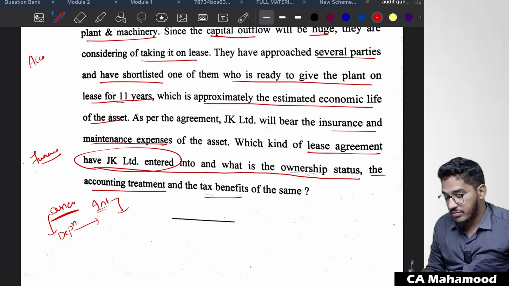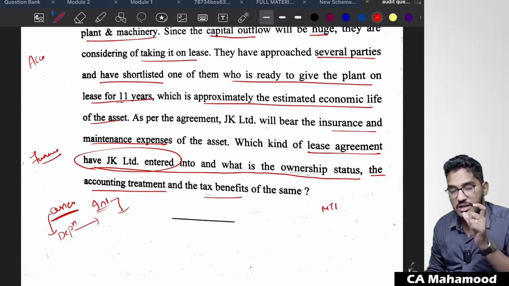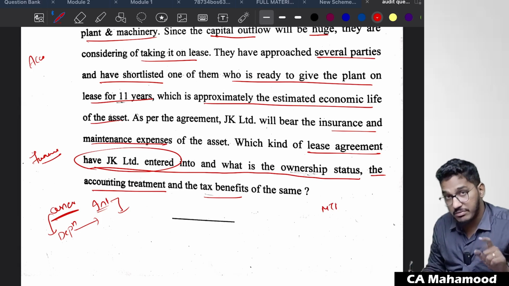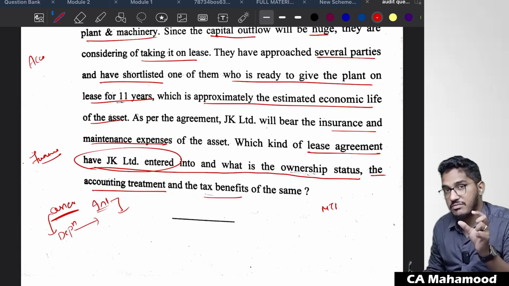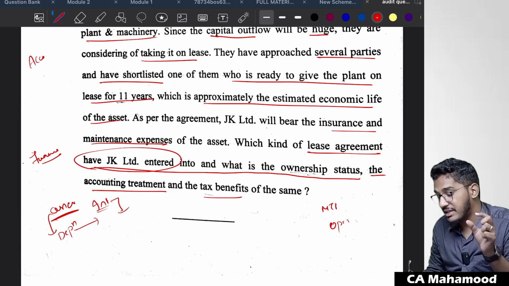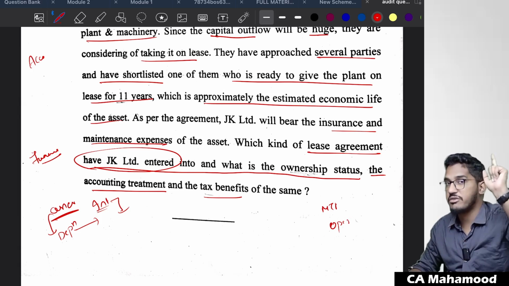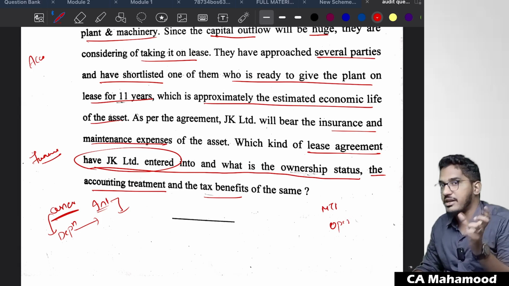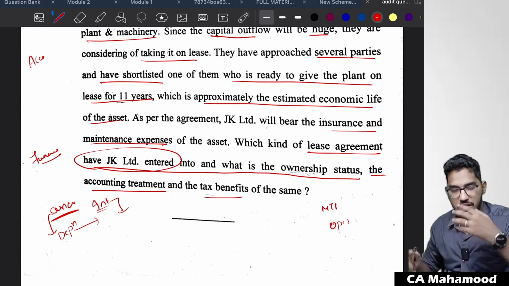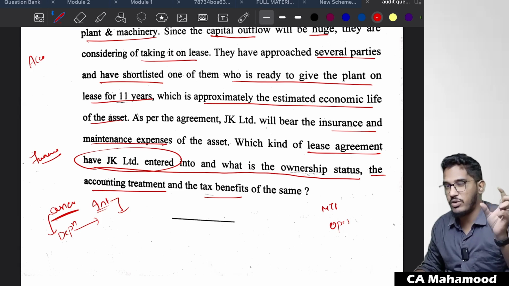And also there will be one question in the MTP. If I'm not wrong, I don't exactly remember whether it is MTP or RTP. In MTP or RTP there is one straight away question: explain the differences between operating lease and finance lease, and explain the tax benefits. This question is more or less related to that question from the RTP or MTP. I don't exactly remember whether it is from the RTP or MTP, even whether it is from MTP1 or MTP2.